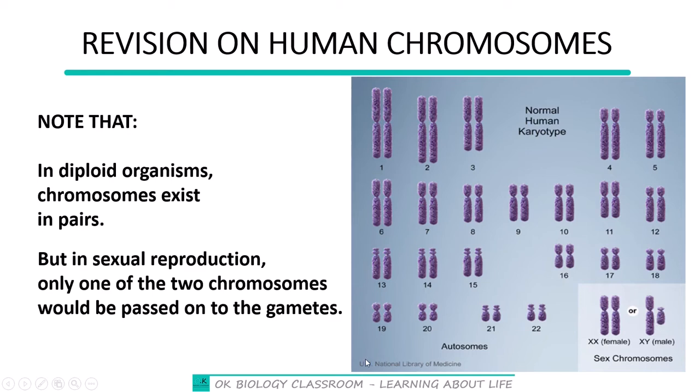The same would happen when the egg cell is forming. So there are supposed to be only half of the 46. So one of these would be chosen to form the egg cell in the female, and one of these would be chosen as well. One of these would be chosen up to the 22nd pair. Then the same thing will happen to the 23rd pair. One of these would be chosen to form the egg cell. Right, so that's the point I would like you to note.